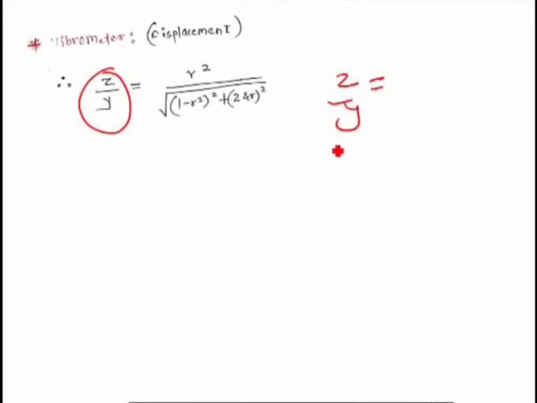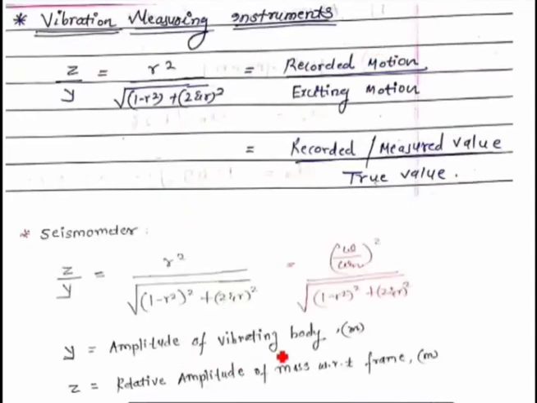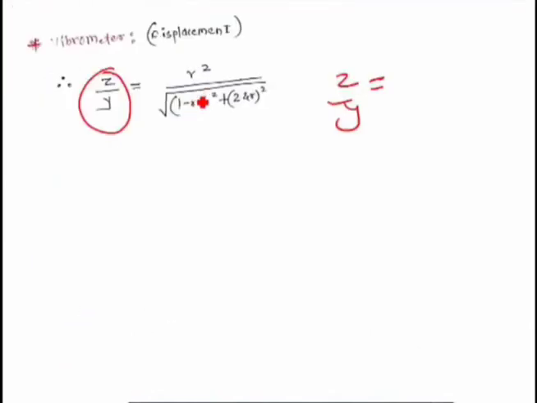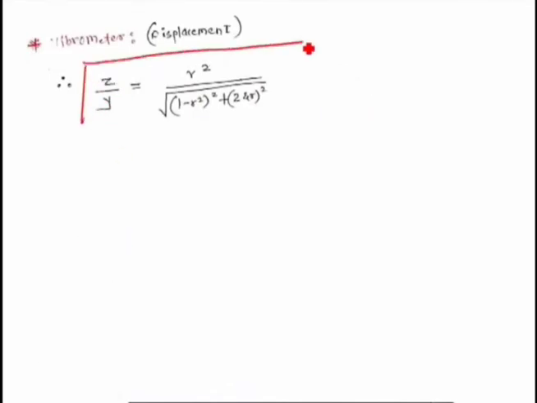Because z is nothing but a relative amplitude, and y is nothing but what? Y is nothing but the amplitude of a vibrating body. So they are all in meters. So z upon y indicates a displacement. Okay, so a vibrometer is nothing but a vibration pickup which measures the displacement. So the formula for the vibrometer will remain the same as that of the seismometer. So z upon y, which indicates the displacement, is equal to r square upon the denominator.